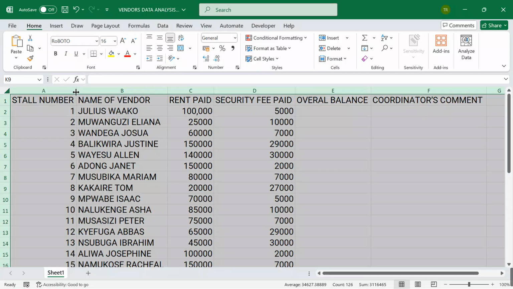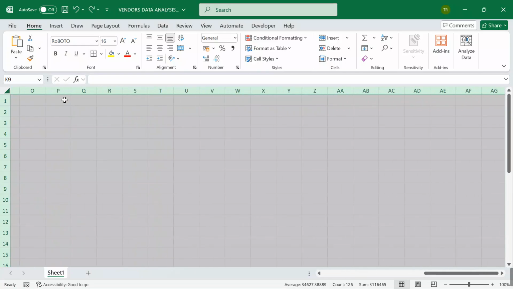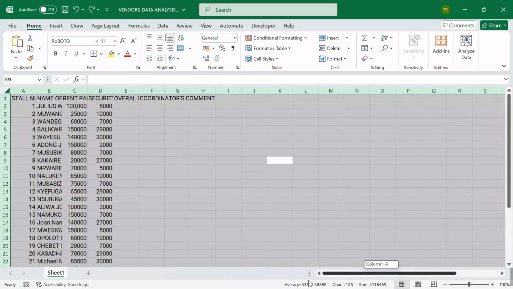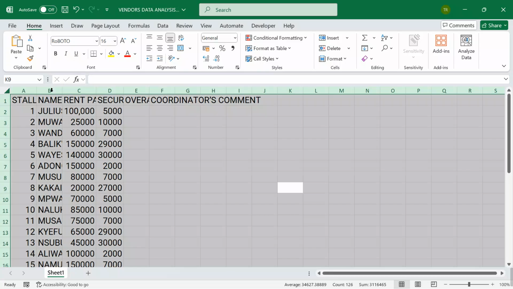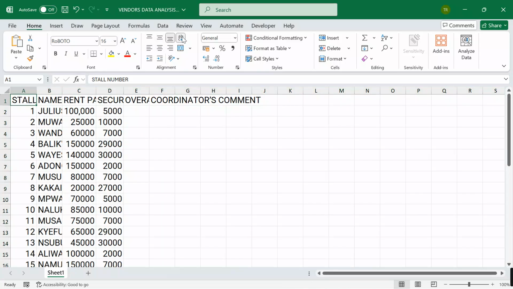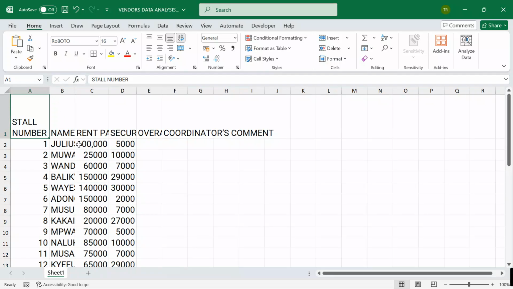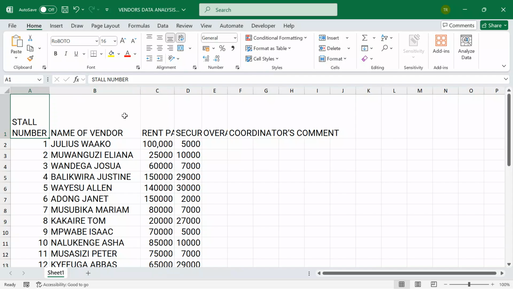So this is our data set. I'm trying to expand it so that people can view. I want to make sure that people can see what I'm trying to manipulate here. Let me wrap text. When I wrap text around here, then maybe the name, I can keep it at that point.